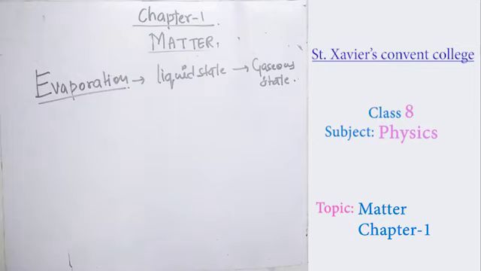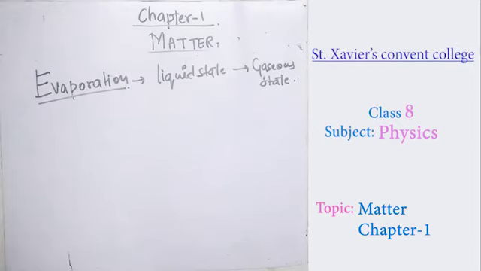As the liquid gets more and more heated, it reaches the boiling point. Basically, evaporation must take place below the boiling point, that is below 100 degrees Celsius.